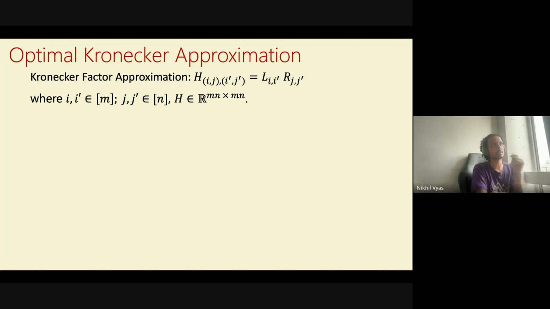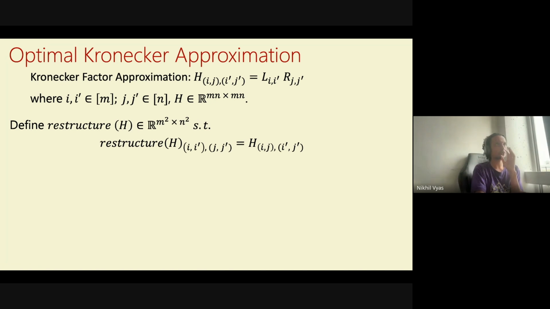And in fact, you can formalize this connection to outer products. What you can say is that, okay, let's take our matrix H, which is of size mn cross mn, and let's construct a different matrix, which is instead of size m square cross n square. And we'll have this restructure operation which does this. So we'll say the restructure of H, the i prime, j prime entry of this restructured H matrix is the i prime, j prime entry of H.